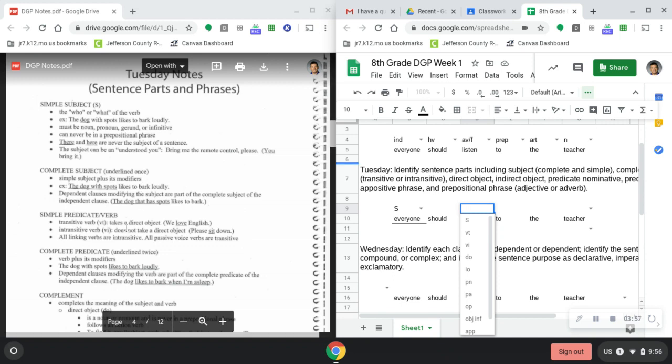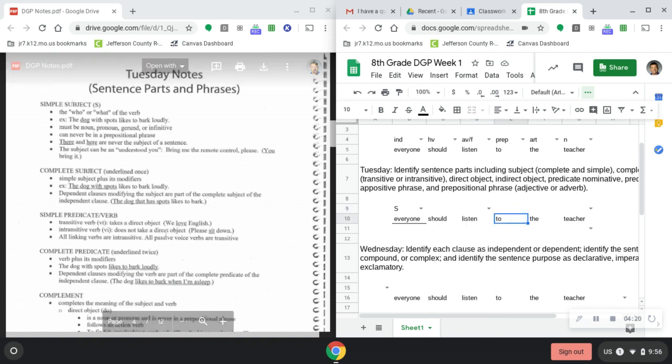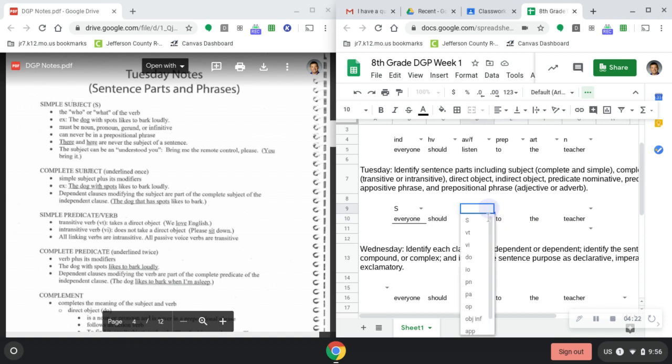A transitive verb takes a direct object. So we know directly everyone should listen and the thing that we're listening to. In this case, it has help. It literally has a helping verb getting to what we should listen to, and it has a prepositional phrase. So it doesn't go directly to it. There is no direct object. So in this case, we know that it is intransitive. It does not take or have a direct object. So it becomes intransitive. That won't always be the case. As we practice this, we'll learn how to do this a little bit better.